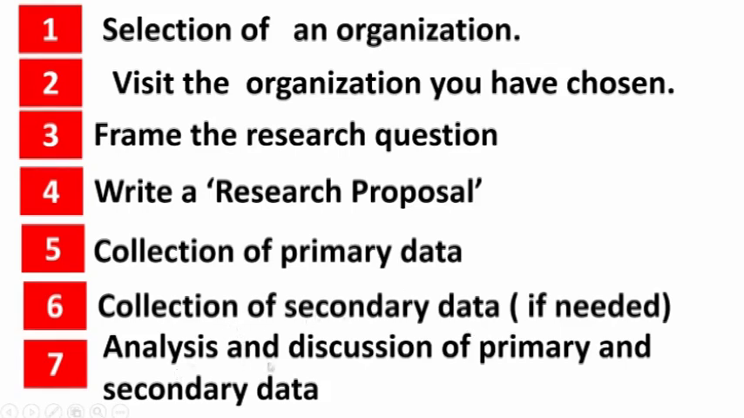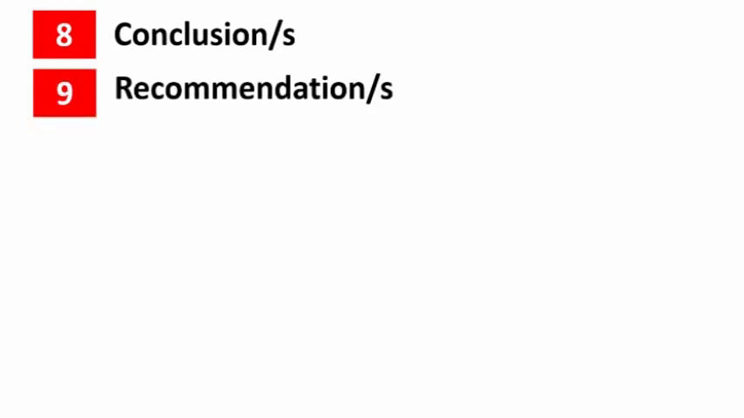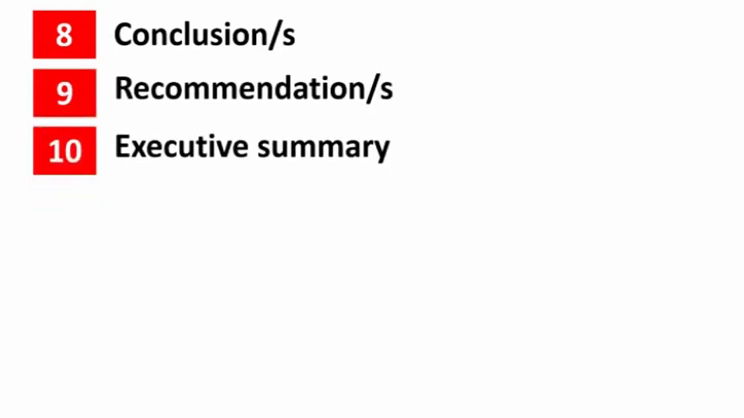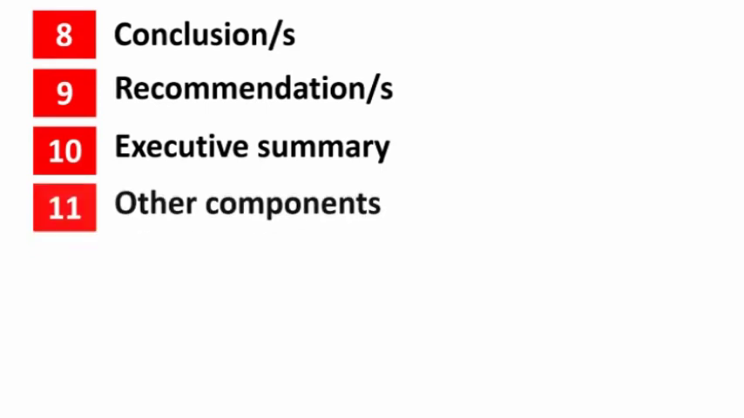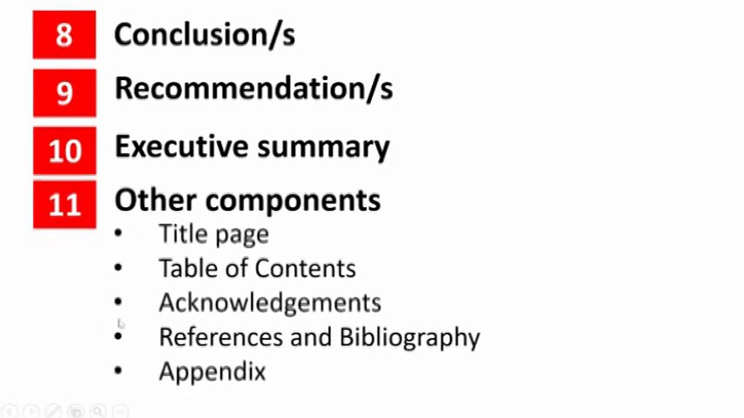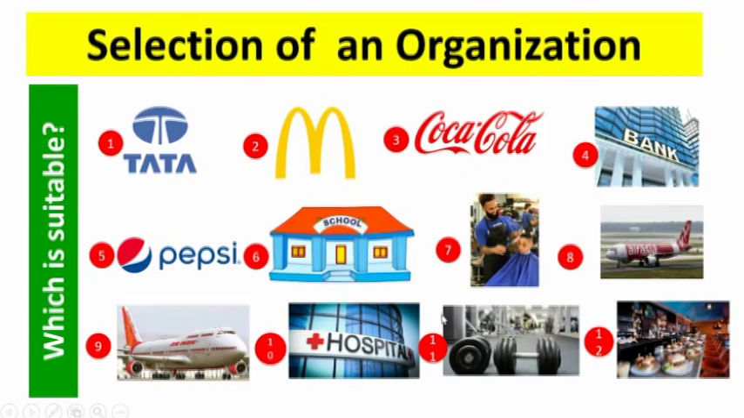Once this collection is over, then you have to analyze and discuss the primary and secondary data using various analytical tools that we have already covered in our classes. Step number 8 is write the conclusion. Step number 9, recommendations. Then you write the executive summary. Finally, other components will involve the title page, table of contents, acknowledgement, references and bibliography, and finally the appendix. So these are all the 11 steps involved in writing the internal assessment.